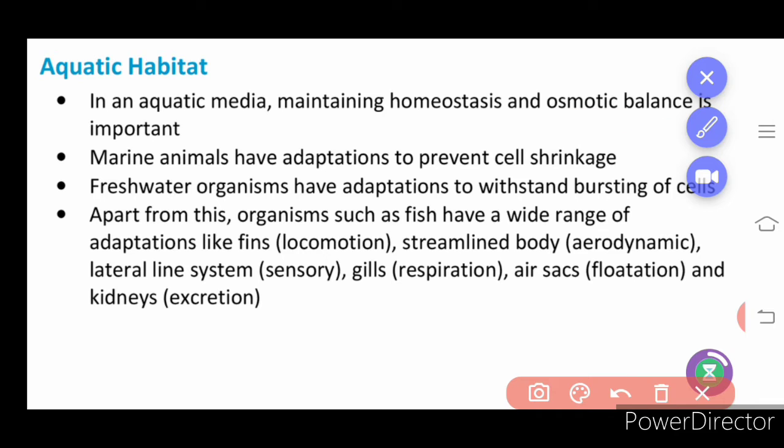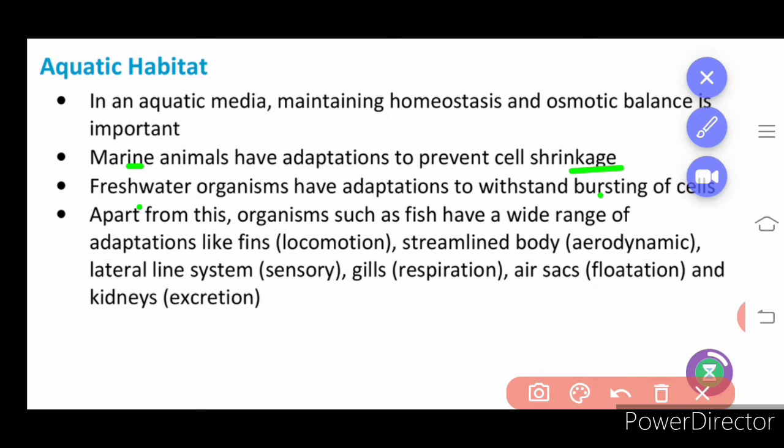Marine animals have adaptations to prevent cell shrinkage. What is cell shrinkage? Cells may shrink because of loss of water. Okay, so that is to be maintained. Freshwater organisms have adaptations to withstand bursting of cells. See, when there is a freshwater organism, they may tend to take up more and more water. It may cause bursting. Do you follow? Marine animals have adaptations to prevent cell shrinkage, and it is opposite in the case of freshwater organisms, which prevent bursting. Okay, these two are opposite terms.